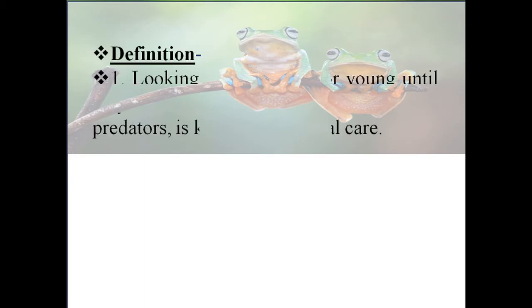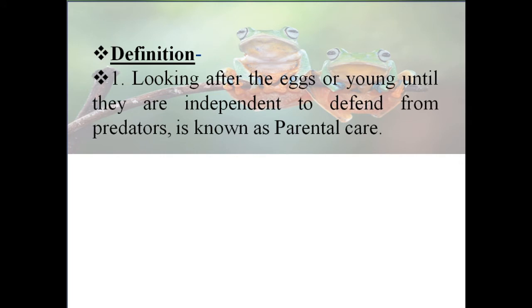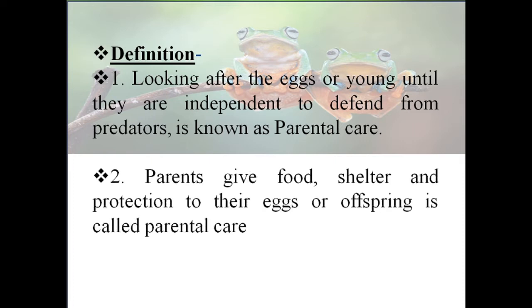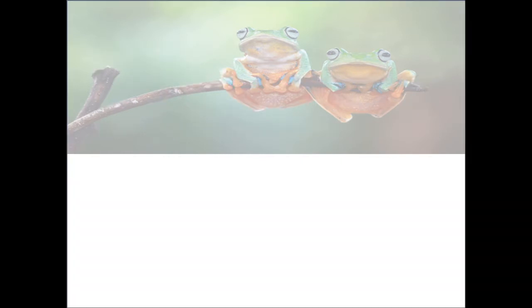Definition: looking after the eggs or young until they are independent, to defend them from predators, is known as parental care. Second definition: the parents give food, shelter and protection to their eggs or offspring, which is called parental care.